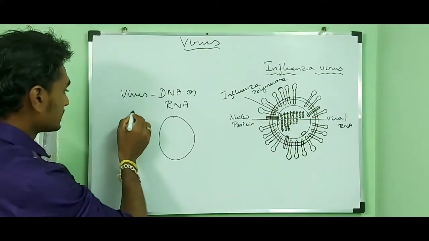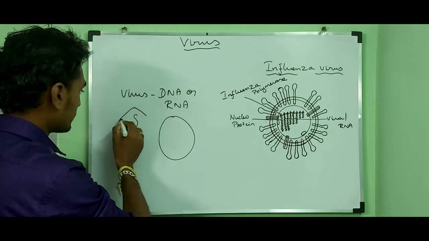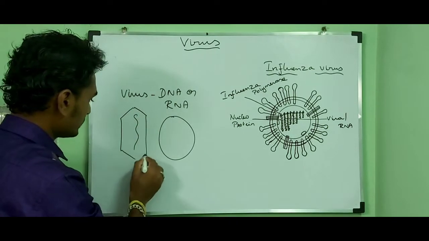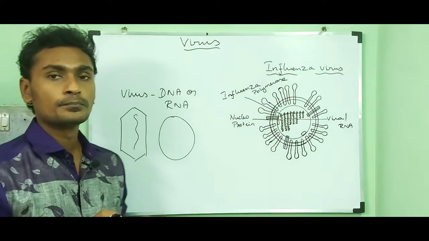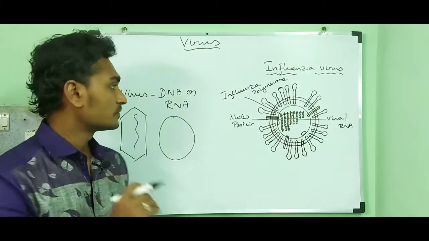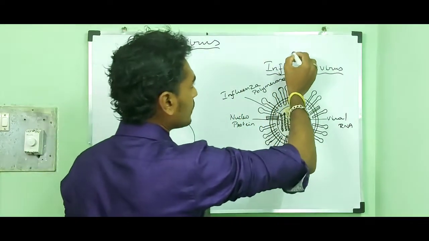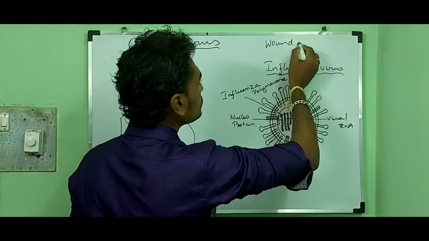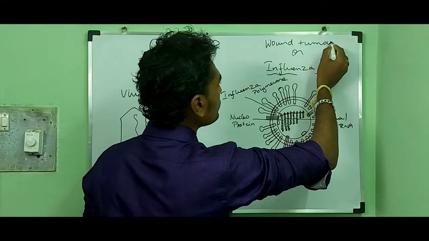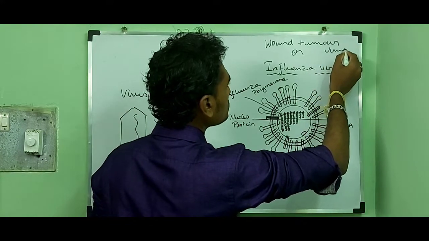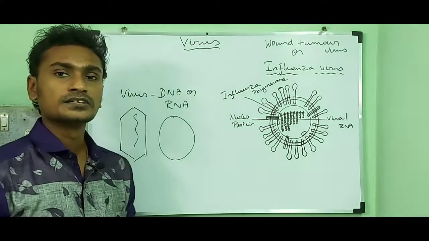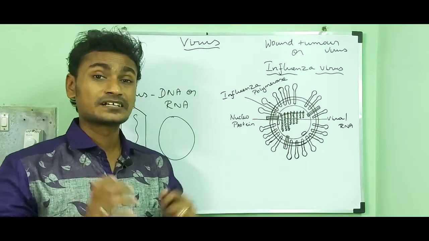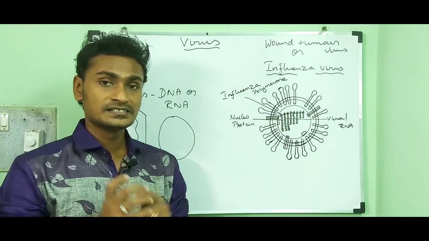But in some viruses like influenza virus or wound tumor viruses, the nucleic acids are in segments.